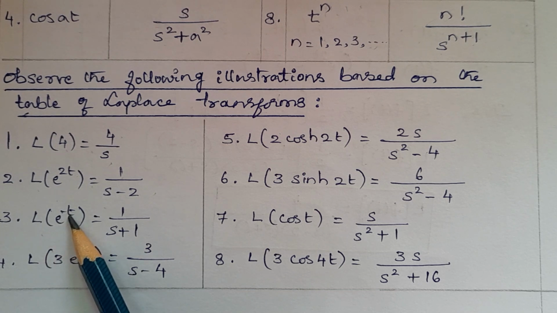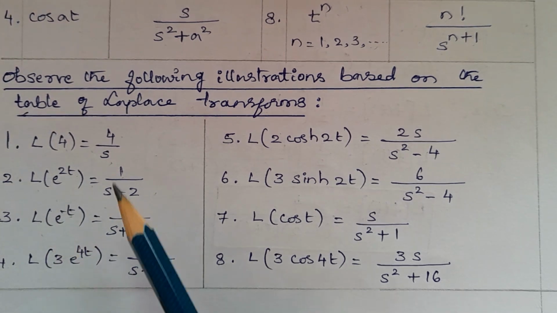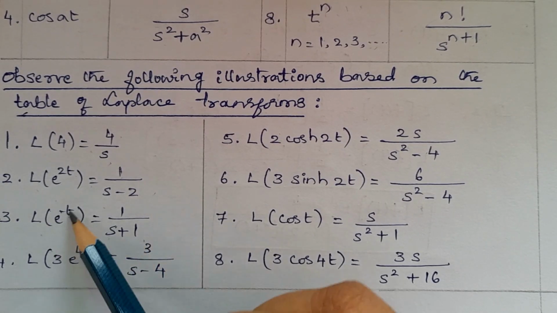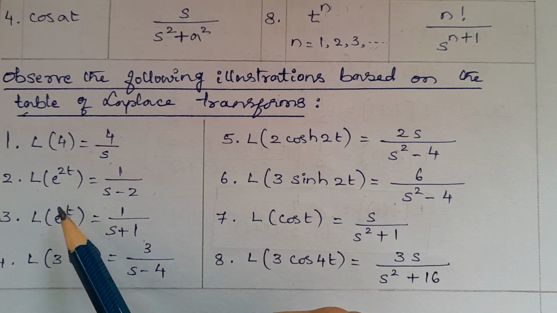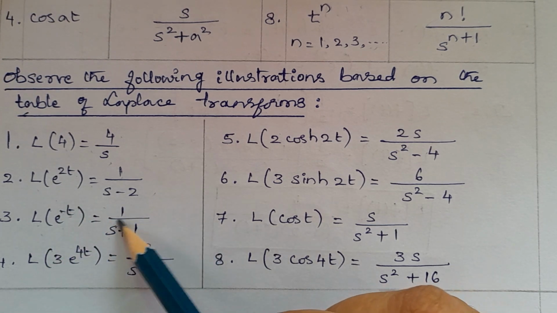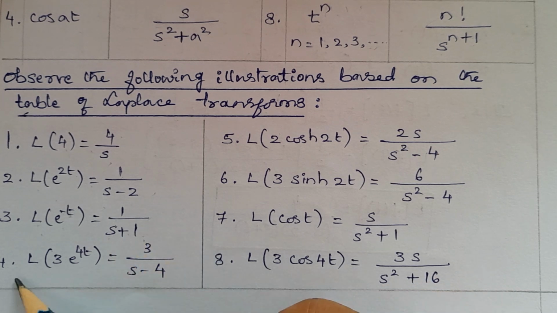So then a value is 1. So 1 divided by s plus 1. Here minus t coefficient is minus 1. So then a is minus 1. Okay. So Laplace transform of e power of minus t is 1 upon s plus 1. Laplace transform of 3 into e power of 4t, 3 take it outside. Apply the Laplace transform only here.